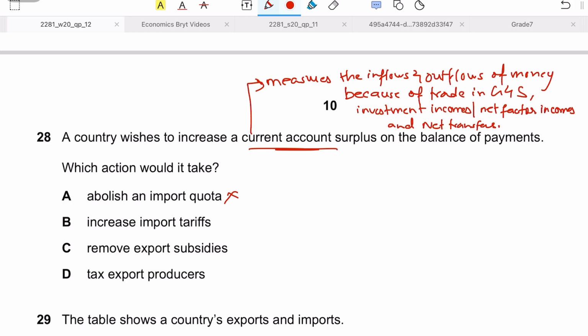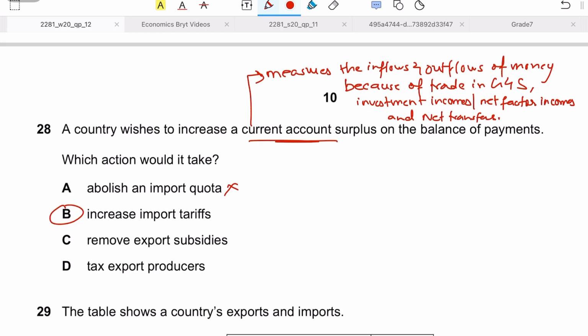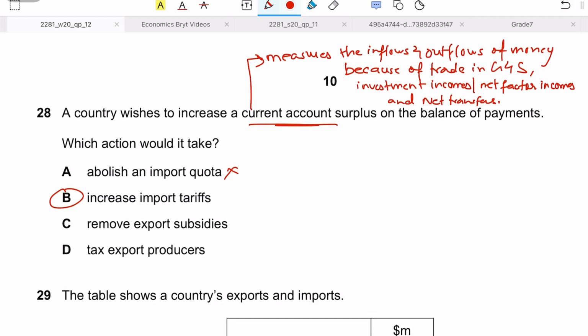Increase import tariffs, yes, definitely, because if it increases import tariffs, it would make imports expensive and hence reduce imports, and that would increase the current account surplus. So higher exports and lesser imports would put your current account in surplus, both for goods and for services. Removing export subsidies is not a good option, because to improve the current account surplus it should boost exports, and one of the ways to boost exports is to give more export subsidies so that domestic firms become efficient and competitive.